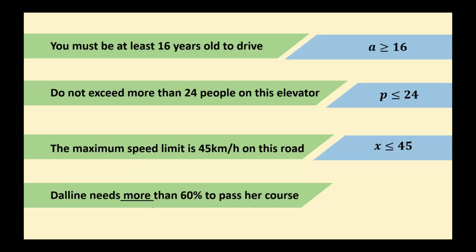So if I let X represent the mark she got, X must be greater than 60. It can't equal 60 because I need more than 60% to pass the course. So hopefully this gives you an idea of how you can represent these word problems as linear inequalities.